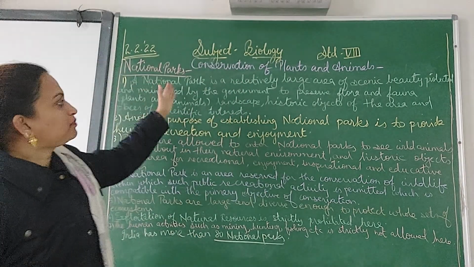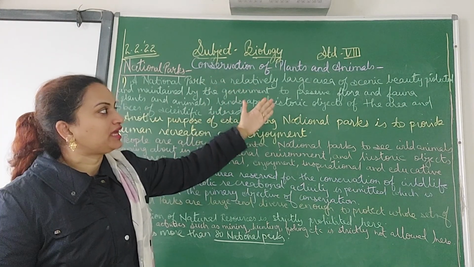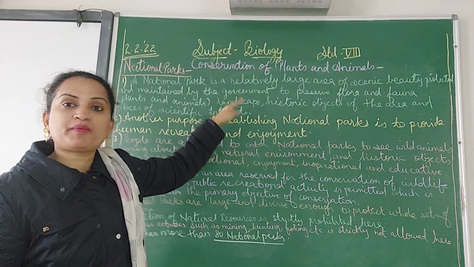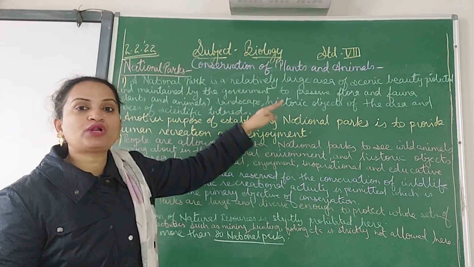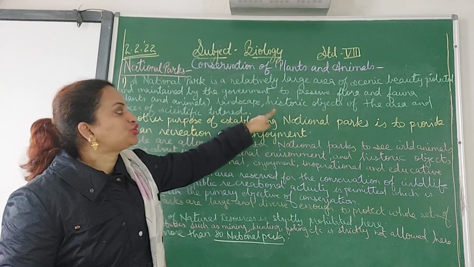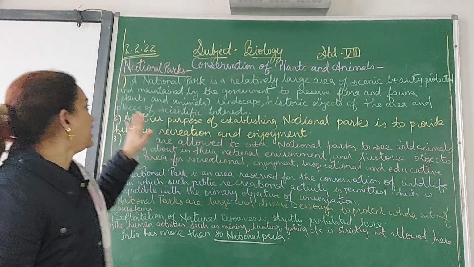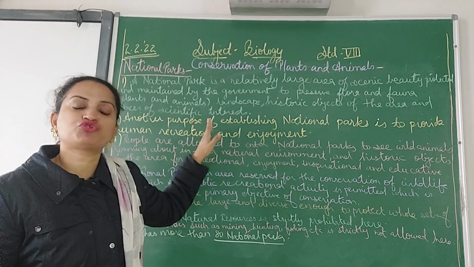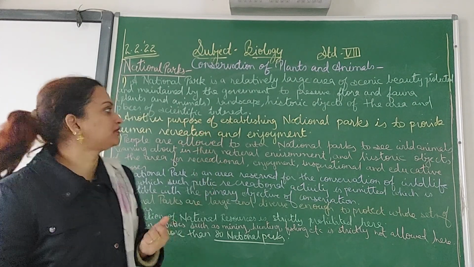Now, a national park is a relatively large area of scenic beauty, protected and maintained by the government to preserve flora and fauna, that is plants and animals, landscape, historic objects of the area and places of scientific interest. Researchers also go there for doing scientific research.